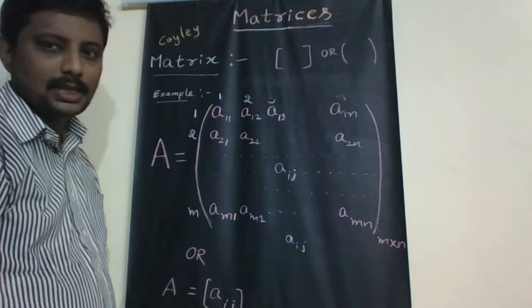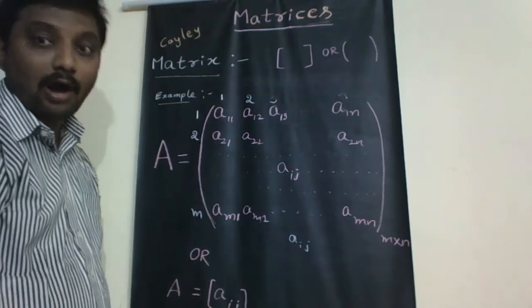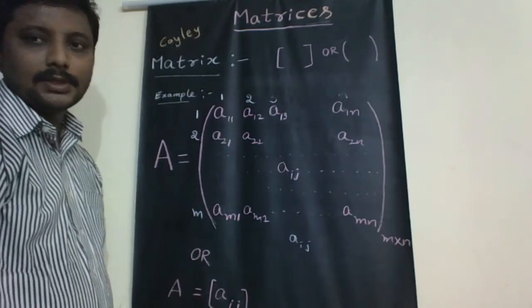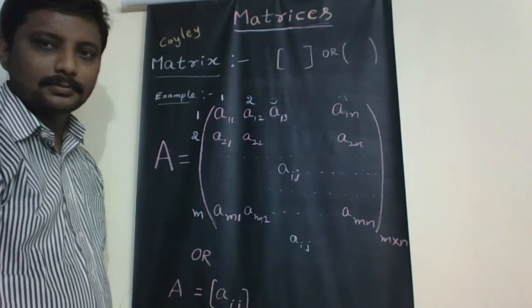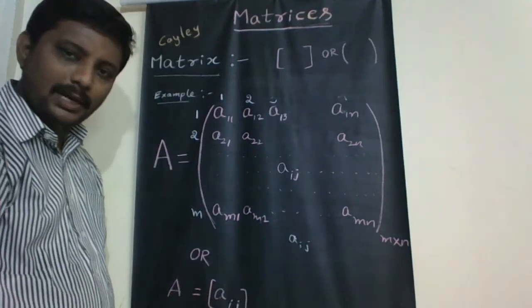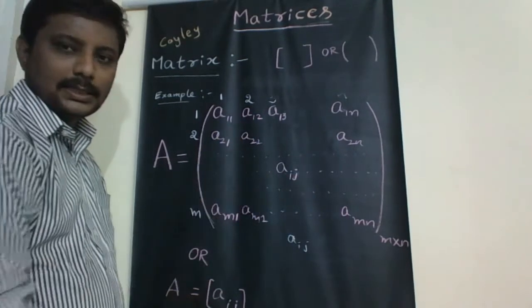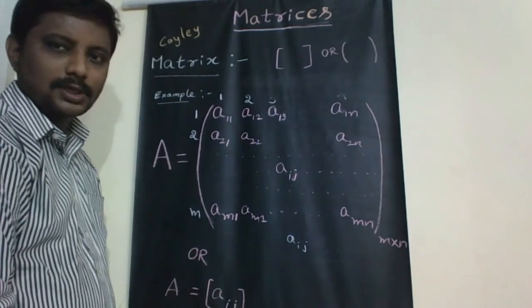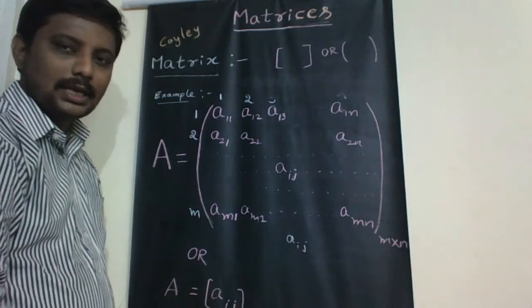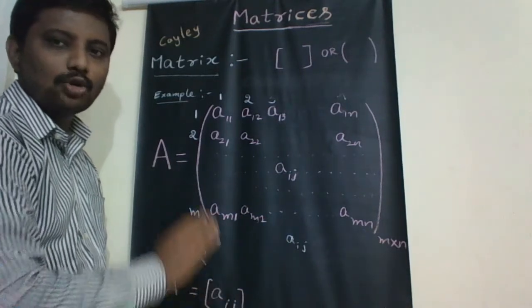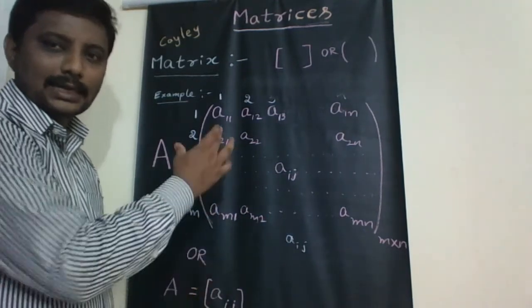So it is known as matrix A of order m by n. Order is important because each and every matrix has an order. Here we are considering mn numbers arranged as a rectangular array in an m by n ordered matrix.